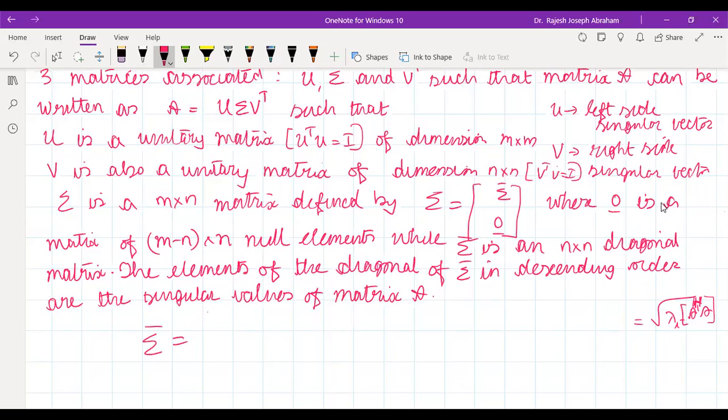So sigma bar will be sigma 1, 0, 0, 0, sigma 2, 0, like that, up to sigma n. Diagonal elements will be the singular values and all off-diagonal elements will be 0.